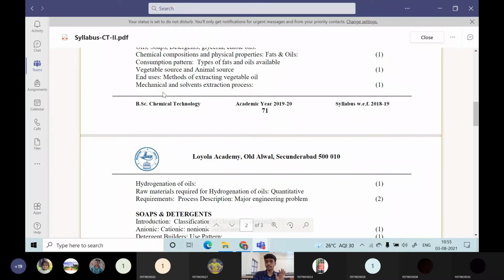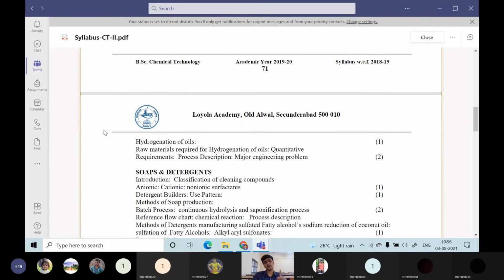So one flow sheet will be there. That flow sheet we are going to discuss. In the same flow sheet, the mechanical operation will be there and also the solvent extraction operation will be there. Then next, the major flow sheet will be the hydrogenation of oil.